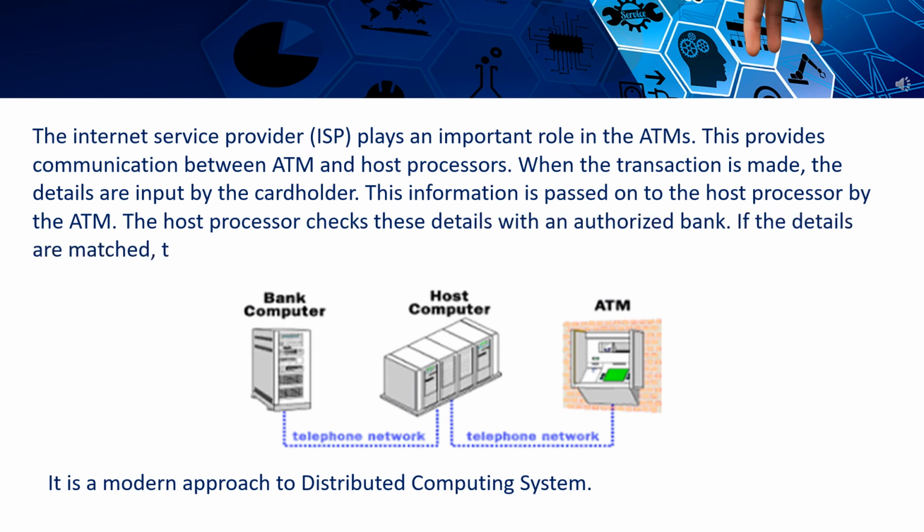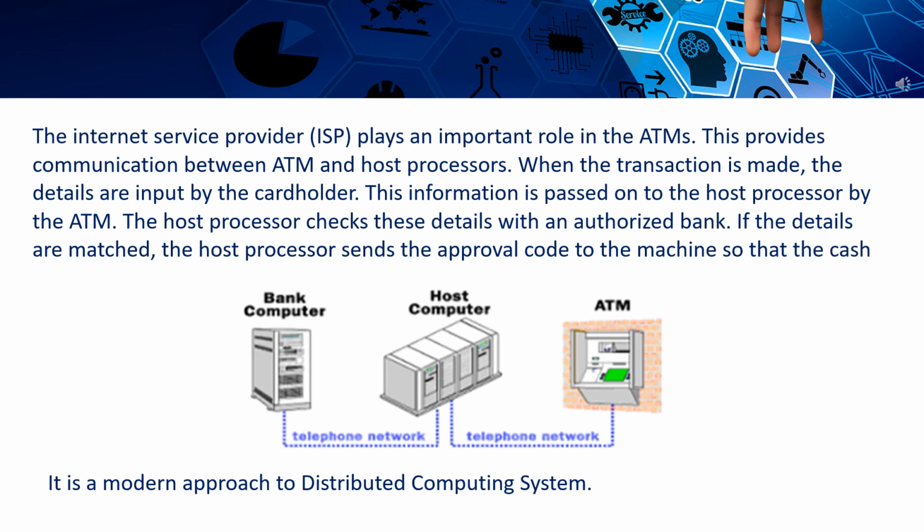The host processor checks these details with an authorized bank. If the details are matched, the host processor sends the approval code to the machine so that the cash can be transferred. It is a modern approach to distributed computing system.